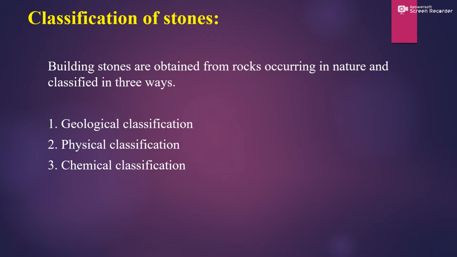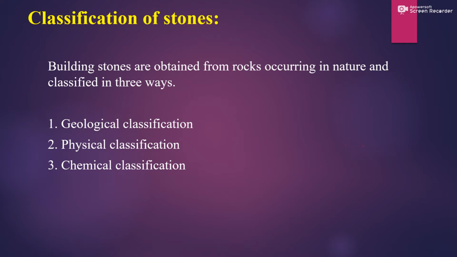Building stones are obtained from rocks occurring in nature and classified in three ways: the geological classification, physical classification and chemical classification. Generally the stones are classified into three categories: geological, physical and chemical. We'll see in detail individually what is meant by geological classification and examples of it, and then physical and chemical classification.